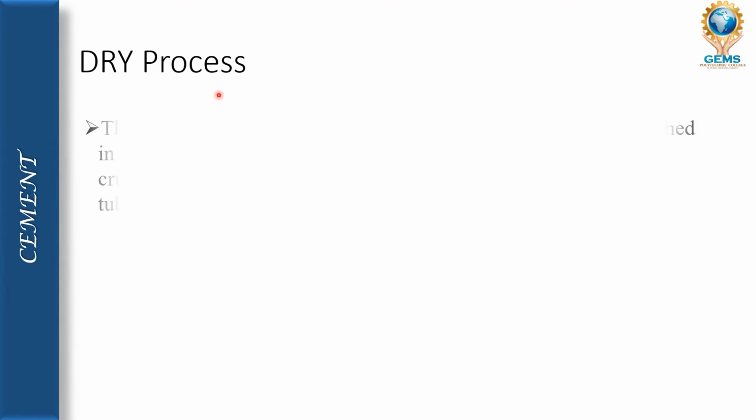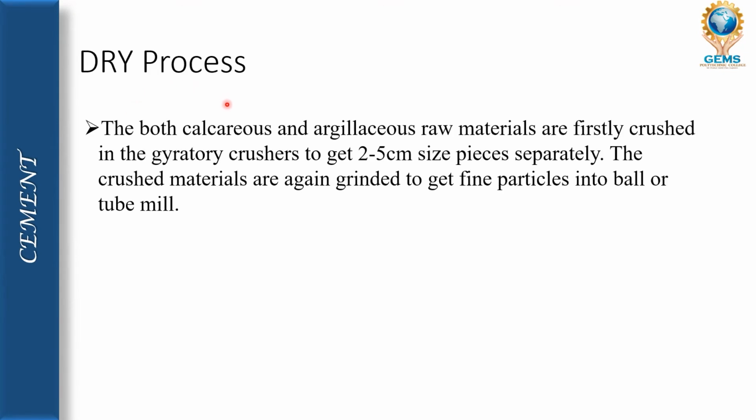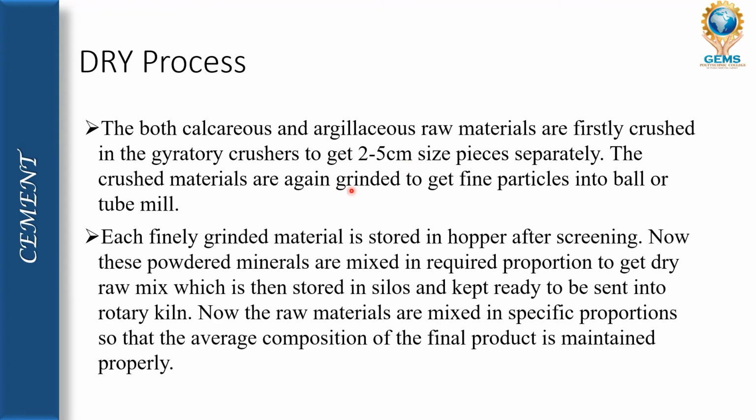In the dry process for Portland cement, the calcareous material and argillaceous material are first crushed in a gyratory crusher to get 2 to 5 centimeter size, and the crushed material is ground again in a ball mill or tube mill to get fine ground material, and it is screened and kept in a hopper.